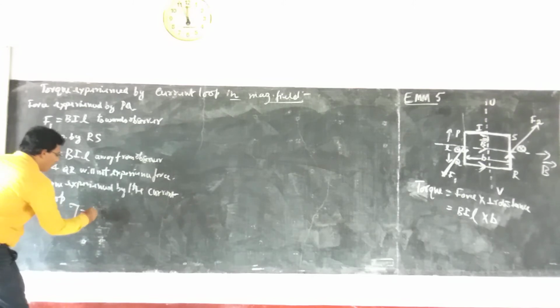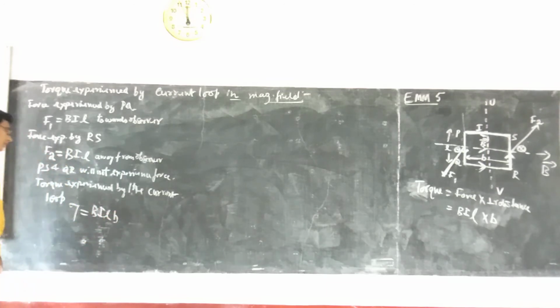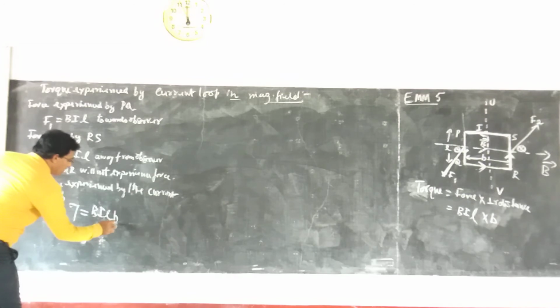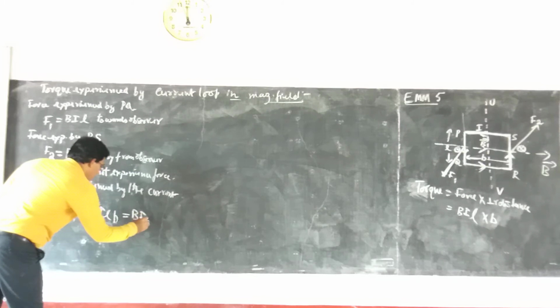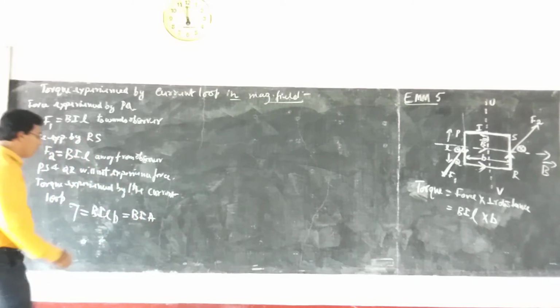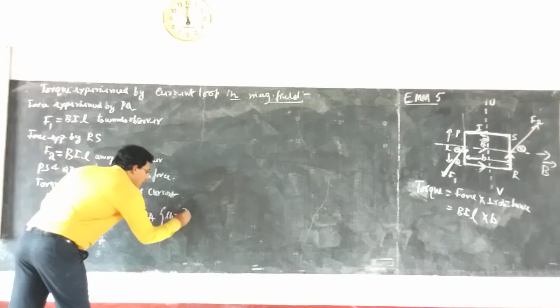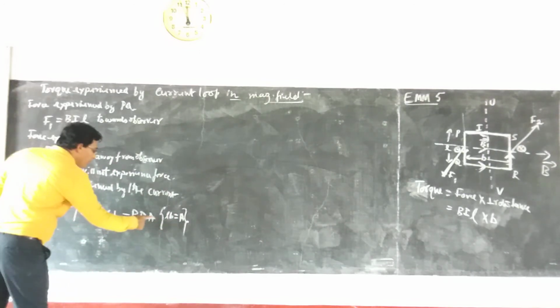That is equal to BIL into B. Then this is nothing but BI into A. Why? Because we have L into B, breadth into length, which is nothing but the area of the current loop. So therefore, BIA.